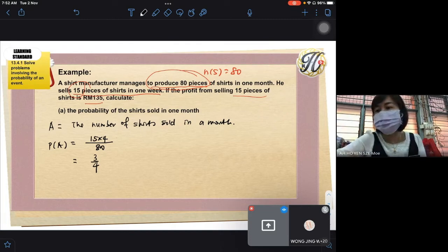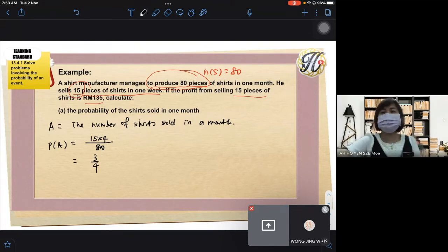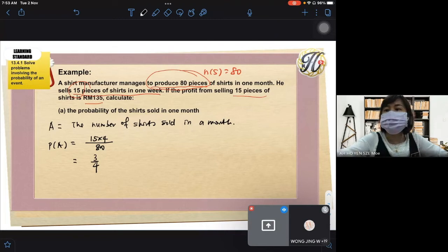I'll change my... Oh, okay. Only now I notice my background, I didn't change it here. Okay, do this one. Okay, how is it? What's the answer? Is that the answer, 3 over 4? Satisfied with it? Yeah. Okay, so this is 3 over 4.